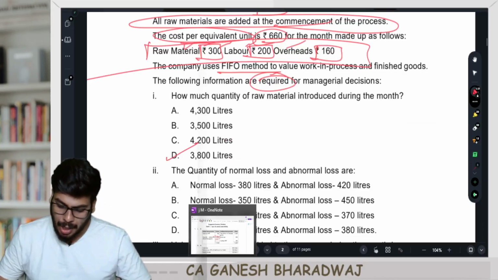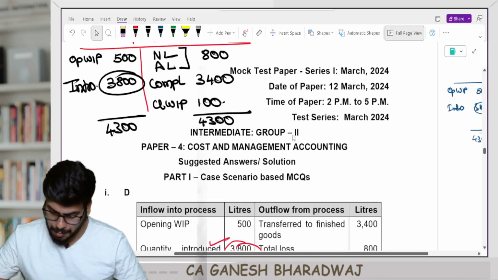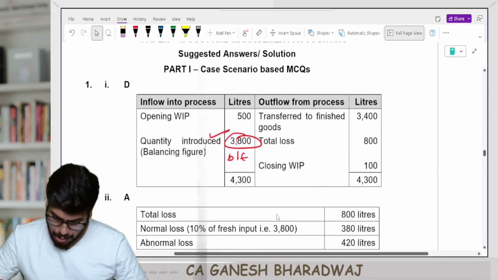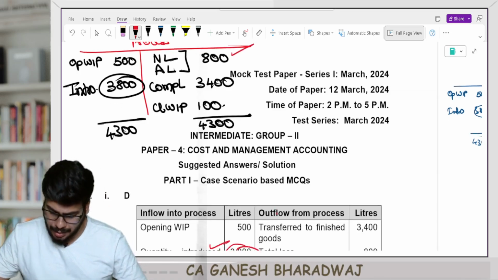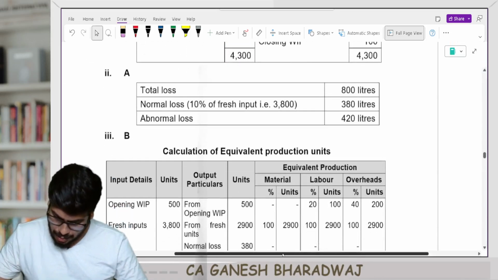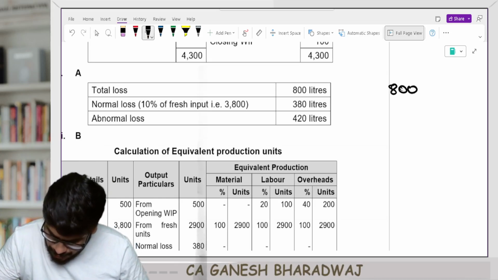Next, how much is the quantity of normal and abnormal loss? Very simple. What is the problem here? So now we know that the actual loss is 800 units, or 800 liters, correct? Yes, the actual loss is 800 liters, right?